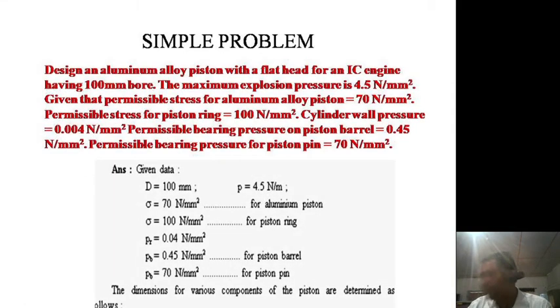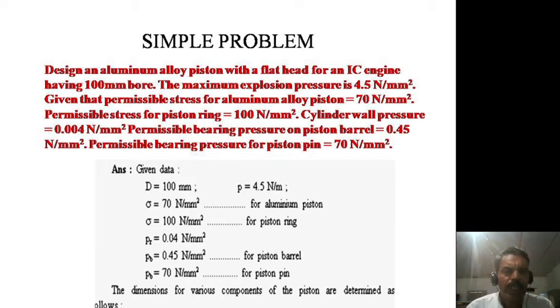So here the simple problem is like this. Already I have solved one problem on the same thing. The problem is: design an aluminum alloy piston with a flat head for an IC engine having 100 mm bore, that is capital D. D is given. The maximum explosion pressure is equal to 4.5 Newton per mm square. That is small p, given as 4.5 Newton per mm square.